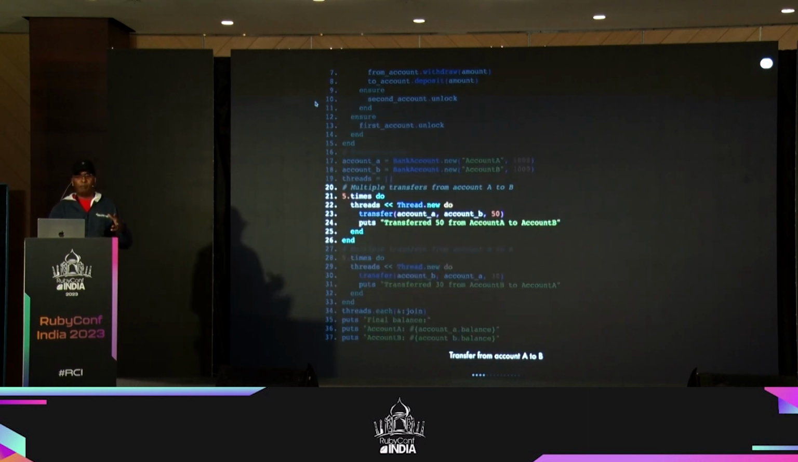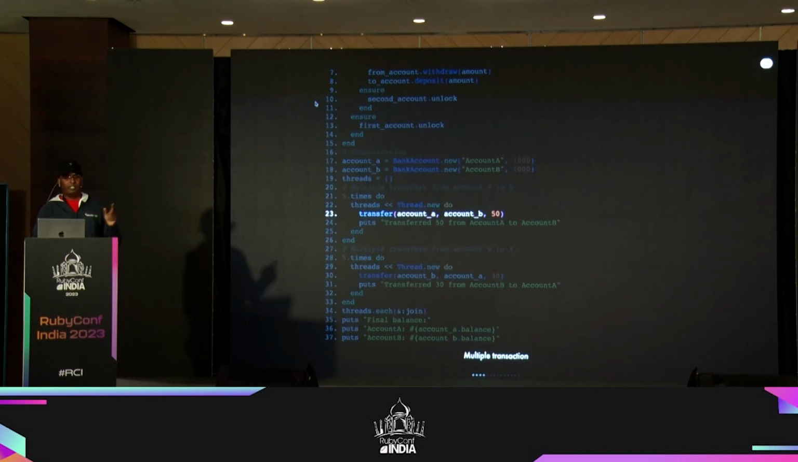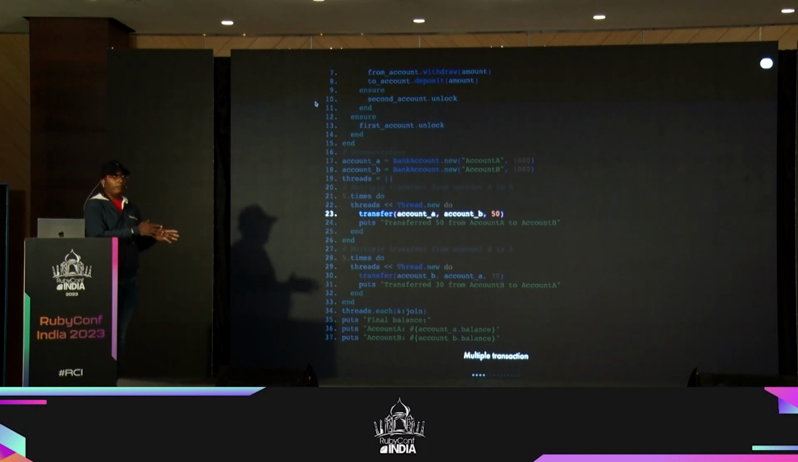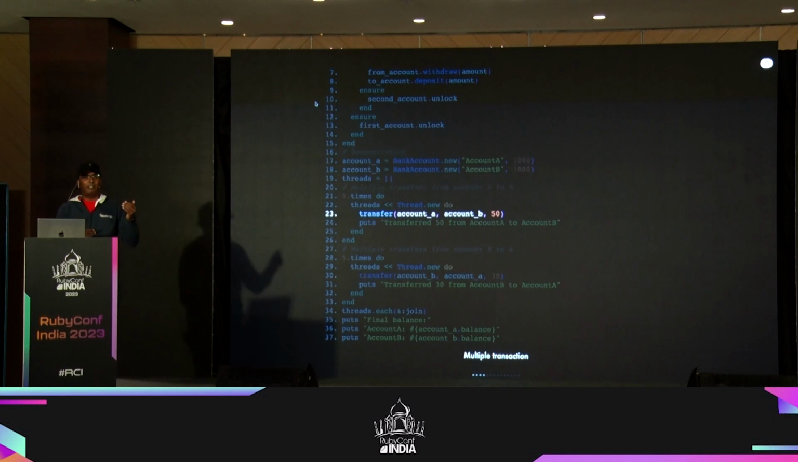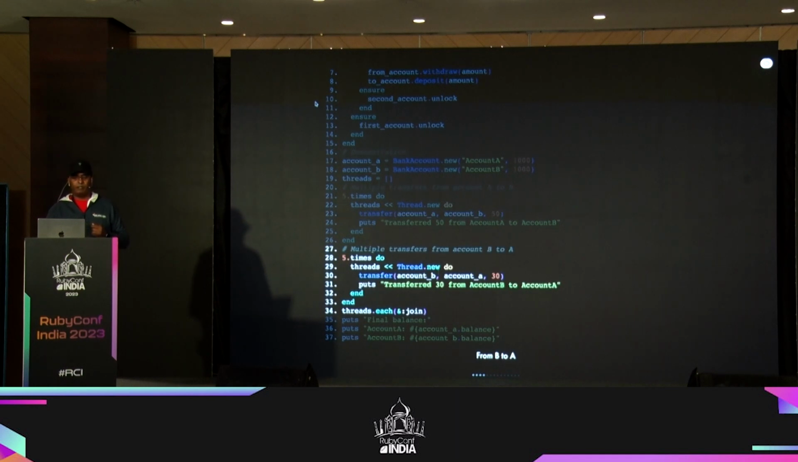And then I'm going to mimic creating multiple transactions, right? Transferring from one account to the other. So in this example, you see a transfer method, which is going to transfer money from A to B. You can also imagine that there is a DB call involved, and it's going to actually debit from one account and credit to the other account, right? So when I do that, again, there is another loop. I'm creating more transactions similar to that, but this time I'm doing it from B to A, okay?